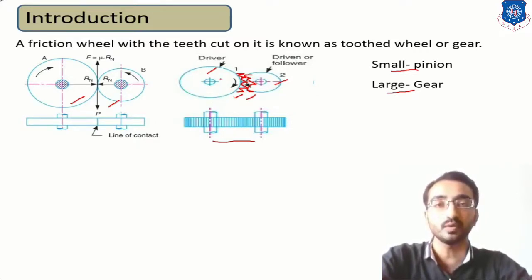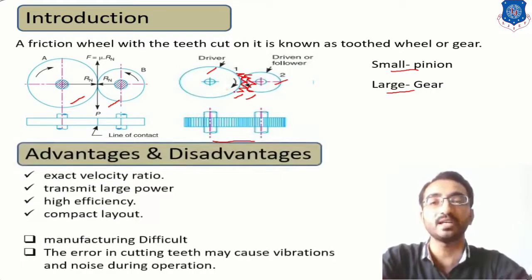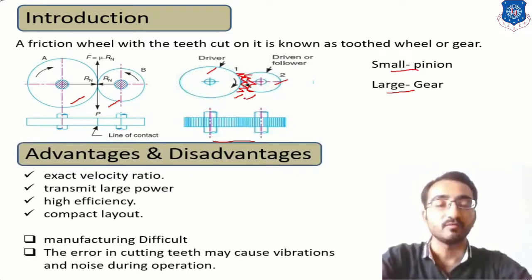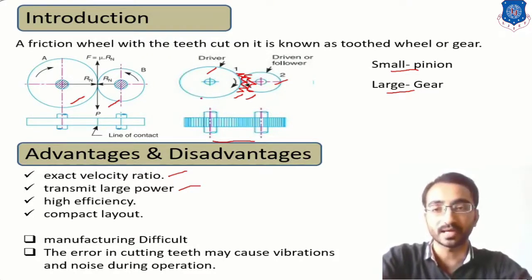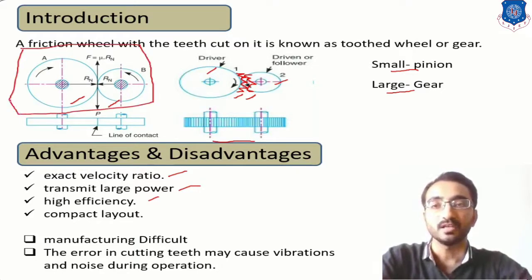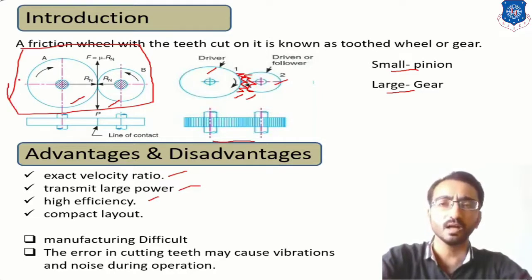Another benefit, it will produce the maximum efficiency. So these type of benefits are obtained with the help of gear: exact velocity ratio. We can also transmit large amount of power with the help of gear, because it will help us to transmit any amount of power in comparison with belt and rope drives. It has the maximum efficiency. And another benefit is the compact layout. We can accommodate this gear system into very small mechanisms also.